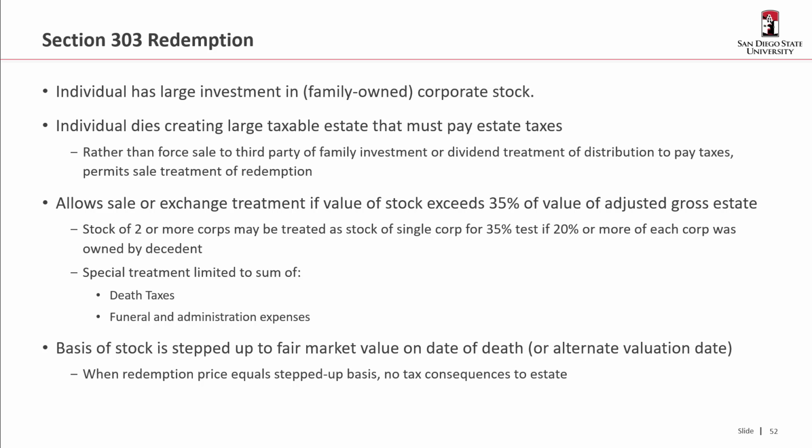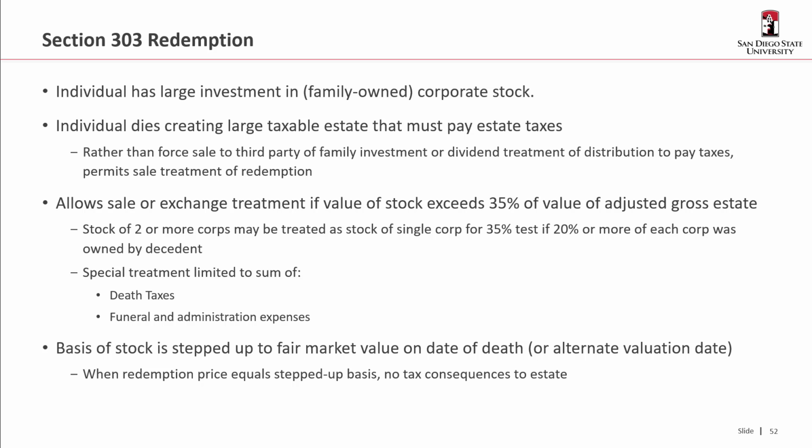Okay, so now let's go into something a little bit more funky. And think of this as basically an exception to some of the rules. So 303 redemption is where an individual has a large investment in family-owned corporate stock. And what happens is that individual dies. And that creates a large taxable estate that needs to pay estate taxes.